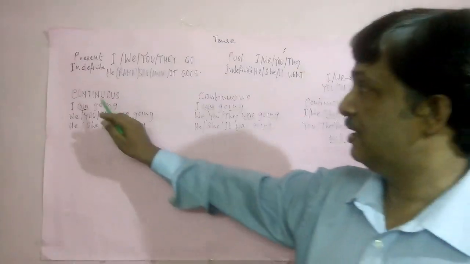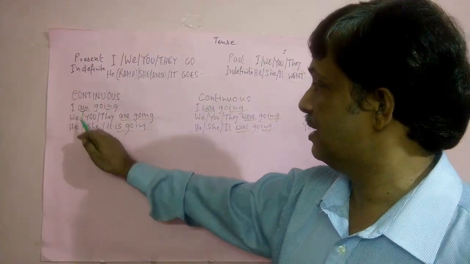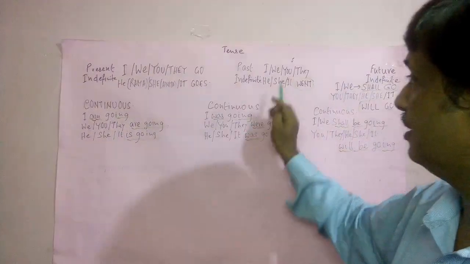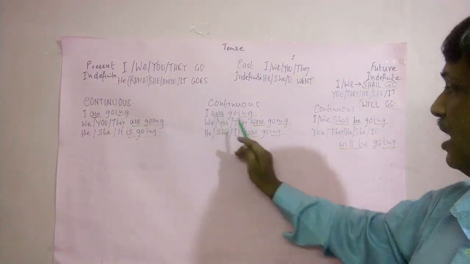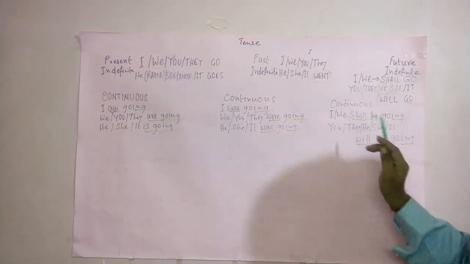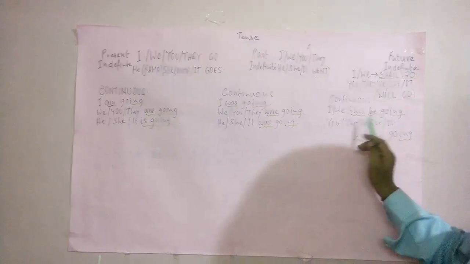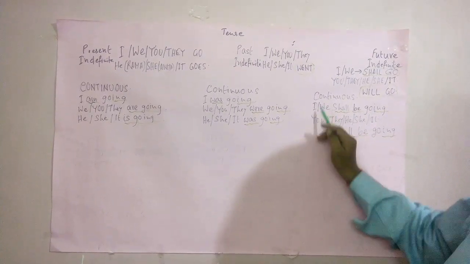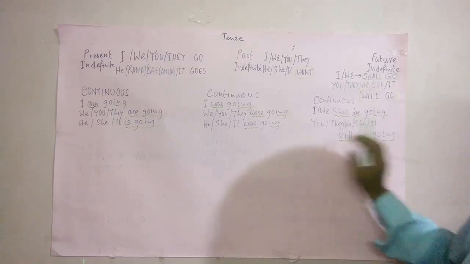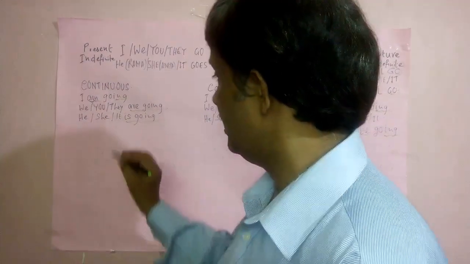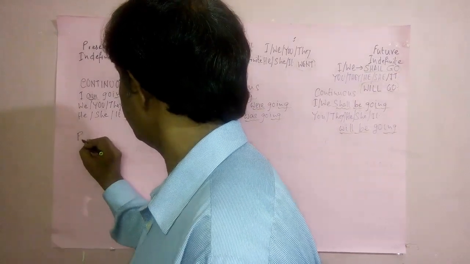So the difference is: present continuous, that is am, is, are, and ing with verb. Past continuous, that is was or were and ing with verb. And future continuous, that is shall be or will be with subject and ing with verb. This is the difference. Now perfect, that is present perfect.